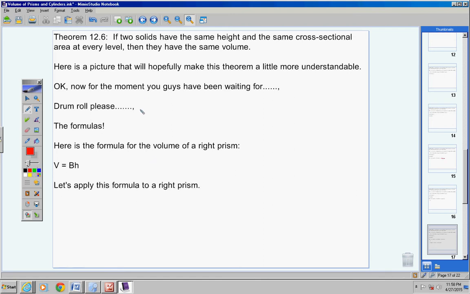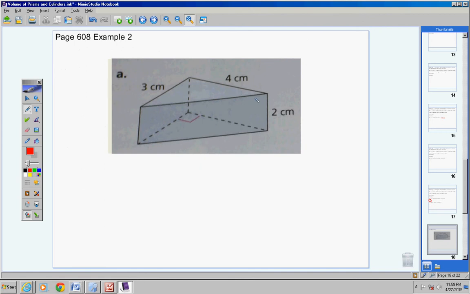Now, let's apply this formula to a right prism. Okay? Let's apply this formula right here to a right prism. So here we go. In your notes, so that you don't have to draw this figure, I would put page 608, example 2. Page 608, example 2. Go ahead and copy that down. And then if you want to draw this picture, you can, but you don't have to.